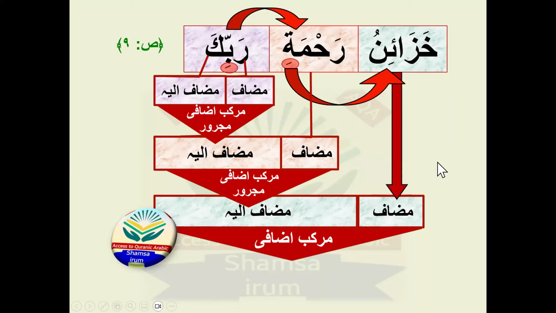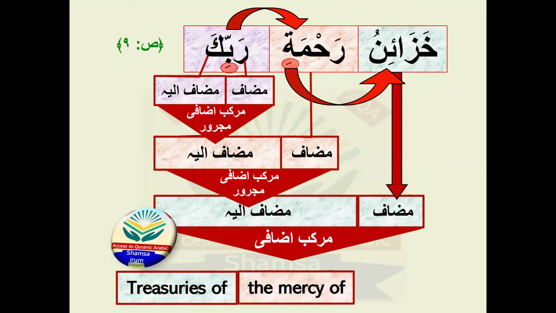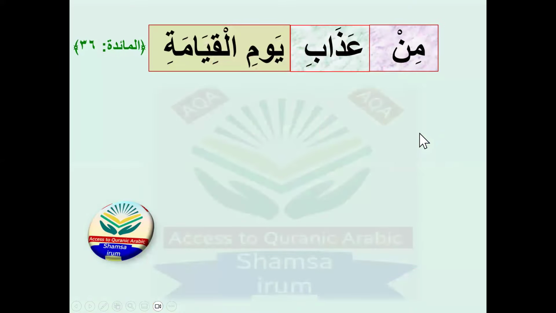Treasures of the mercy of your Lord. Khaza'inu is the jama mukassar, a broken plural.